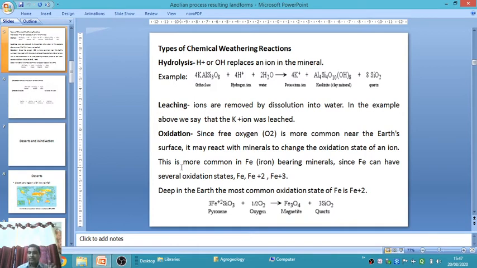For example, when pyroxene gets oxidized, pyroxene plus oxygen forms magnetite and quartz. Magnetite is an iron bearing mineral, and the source mineral is pyroxene. When pyroxene gets oxidized, it forms magnetite and quartz. These are two separate minerals. This process is called oxidation. Pyroxene is the source mineral, and on oxidation it is converted into two separate minerals, magnetite and quartz.